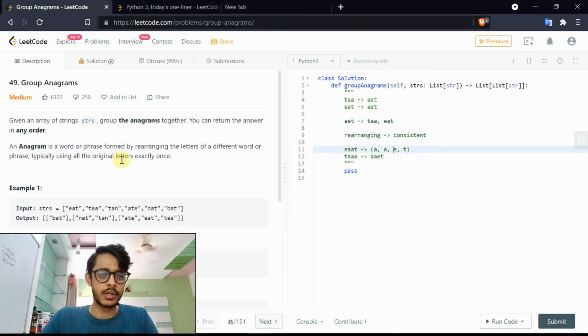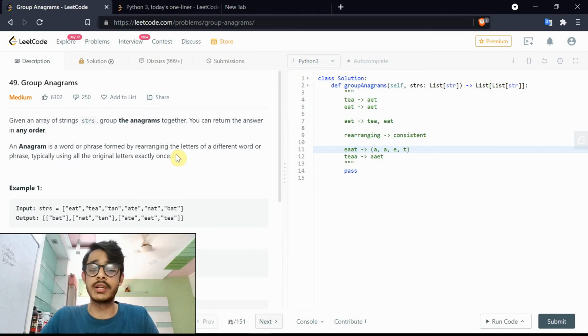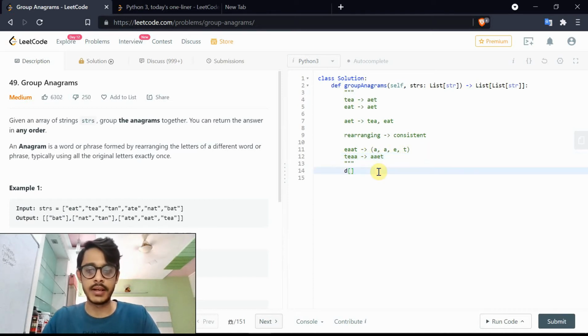By the way, there's one small thing they also sneakily mentioned: typically using all the original letters exactly once. It does not mean that there are unique characters for a given string. It could be a case like EAAT and TEAA. Both of them again map to the same thing. I'll come to why I've written it like this in a second, but first, let's write this.